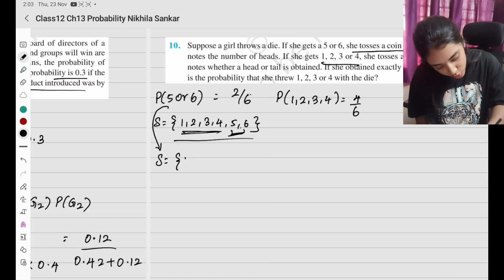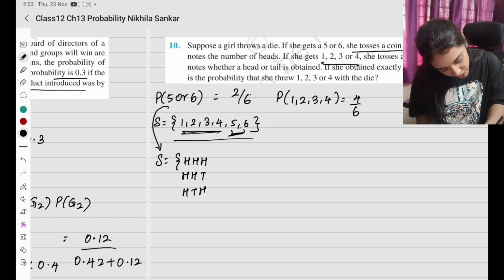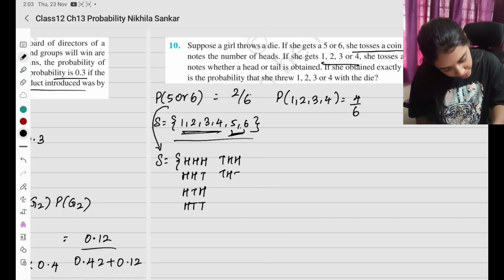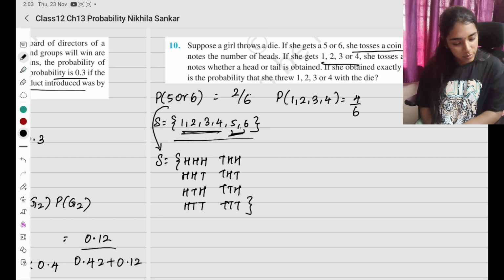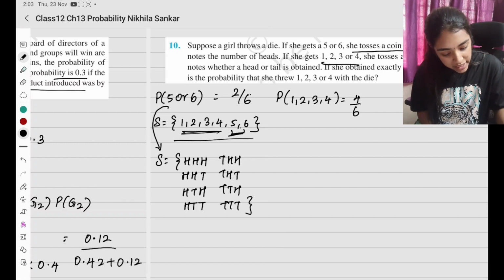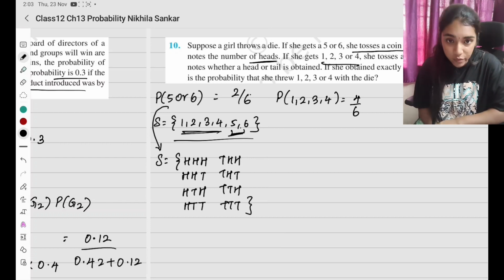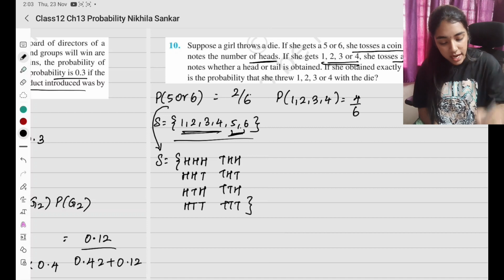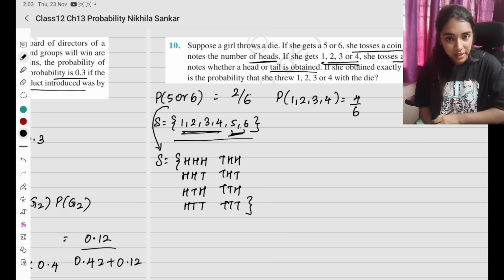Then what will the sample space be? I'll have HHH, HHT, HTH, HTT, THH, THT, TTH, TTT. These are all the possible options. She tosses a coin 3 times and notes the number of heads. She is checking how many heads come up. Okay. If 1, 2, 3, 4 comes, she tosses a coin once and notes whether a head or tail is obtained.